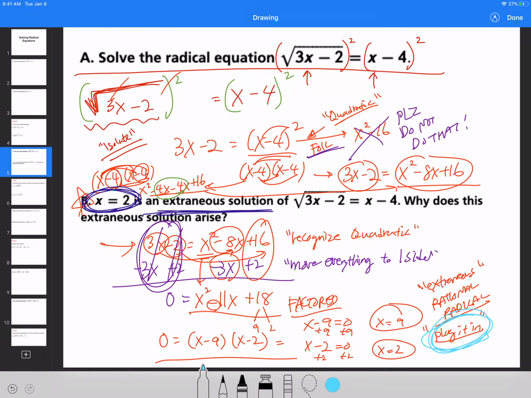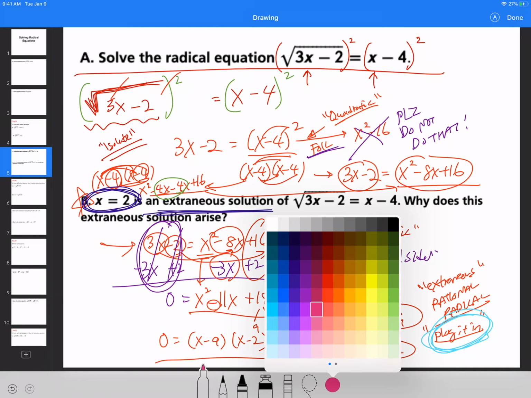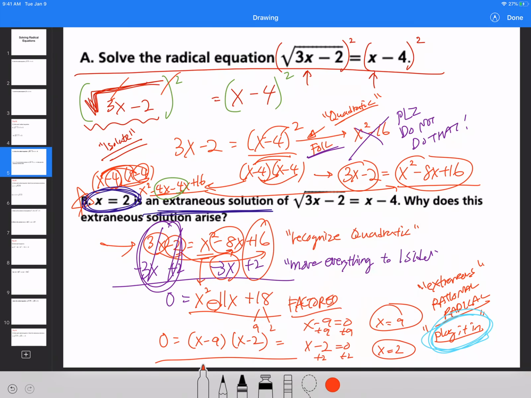And why is that so important? Well, because if you plug something into the radical expression, you guys know that the square root of a negative number cannot happen. So that's what we're going to be checking for. So I'm going to just take all of this out.